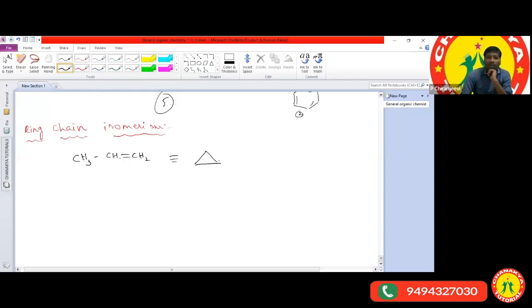Propene is converted into cyclopropane. To exhibit ring chain isomerism, a minimum of 3 carbon atoms has to be there in the chain. Only then does it exhibit ring chain isomerism.